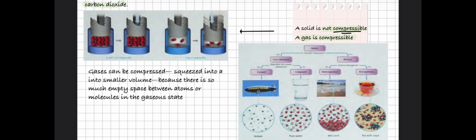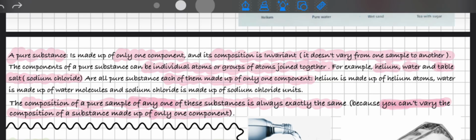A solid can't be compressed because it is firm. While a gas, because we have too much space between the atoms, can be compressed. The other section of this lesson is about substances. What is a pure substance? A pure substance is made up of only one component and its composition is invariant, meaning it does not vary from one sample to another. The components of a pure substance can be individual atoms or groups of atoms joined together.